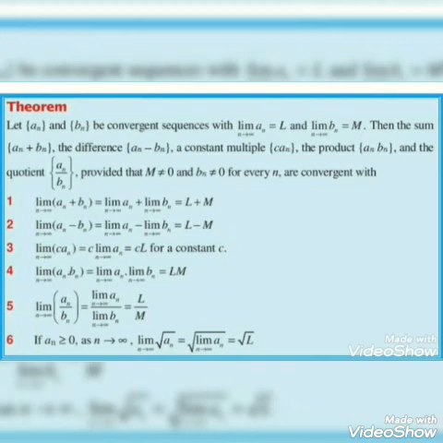And lastly, we have the quotient of the two limits. The quotient of the two limits an and bn will be the limit as n tends to infinity of an over the limit as n tends to infinity of bn, that is L over m. And lastly, if an is greater than or equal to 0, as n tends to infinity, the limit as n tends to infinity of the square root of an can be written as the square root of the limit as n tends to infinity of an, which is the square root of L.